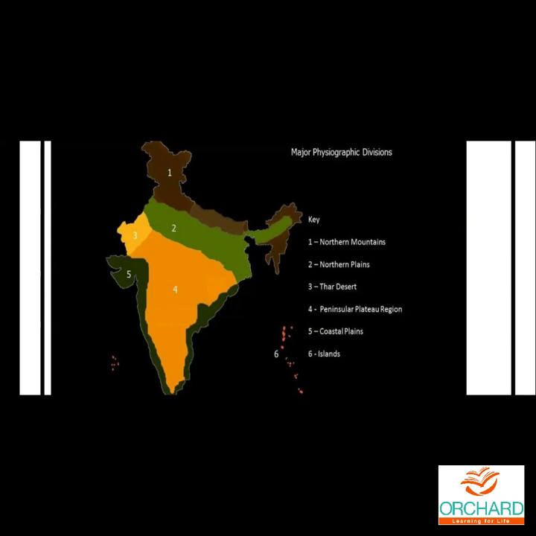And plateau region, you can use any color. Here it is given somewhat kind of an orange. And coastal areas, black color is given. Islands also are there. So all these you have to practice. Okay, this map you have to practice. Major physiographic divisions. Understood? This is the exact map and the exact way you have to draw the line and practice.